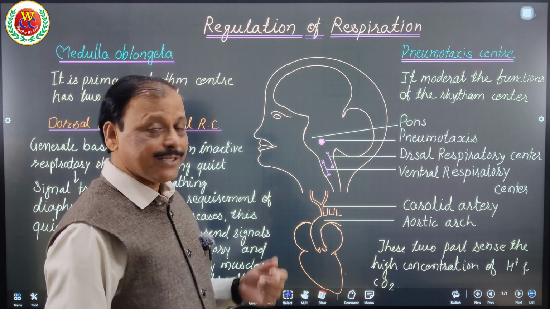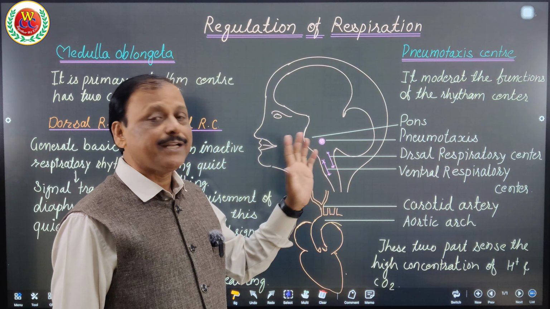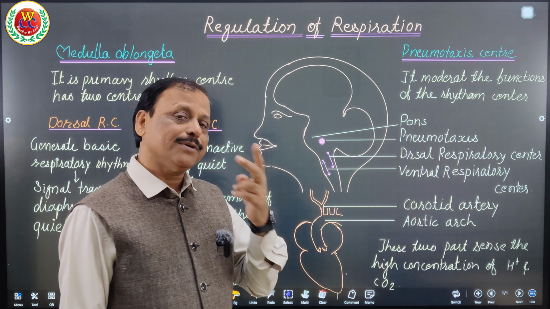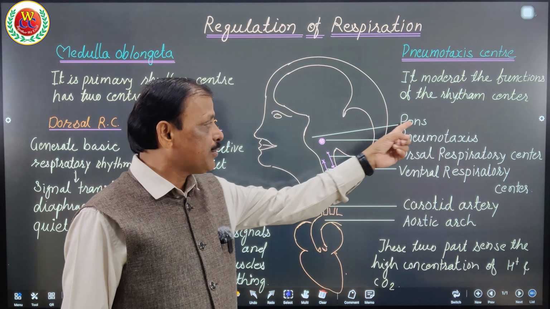But what is the center? What are the centers that work autonomously? That means on their own, without our knowledge, it happens. So what are the parts of the brain? As you know, we have forebrain, midbrain and hindbrain. In our hindbrain we have those two centers: one is pons varolii and another is medulla oblongata.